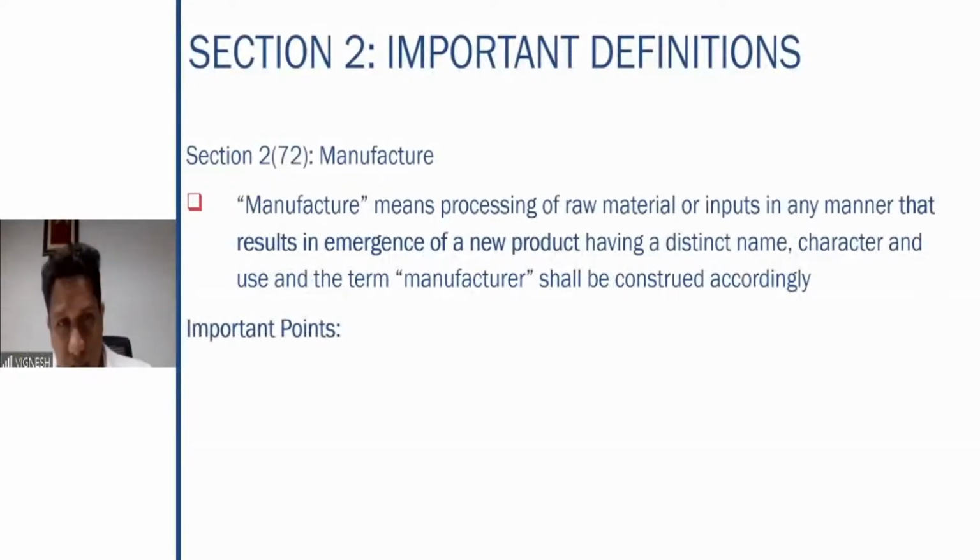Another important definition: manufacture. Now, this definition was very, very important at one point of time, that is before 2017. But after 2017, it became very neglected. It was a topic which had its importance at one point of time in CA students' minds. Manufacture means they will literally be in tension because you will not understand from where which question will come.